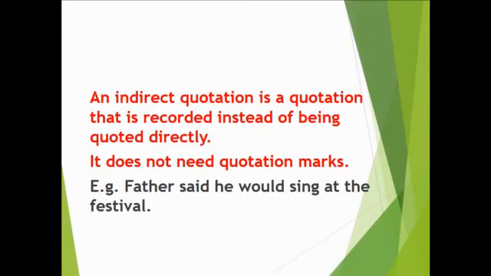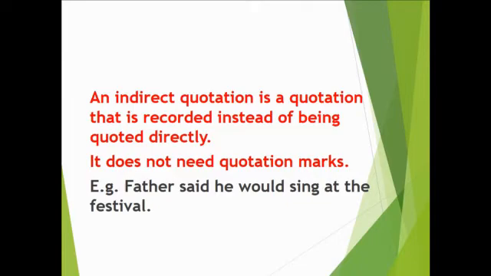We have direct quotation and indirect quotation. We explained that a direct quotation shows exact words spoken by a speaker. But an indirect quotation is a quotation that is reported instead of being quoted directly. It does not need quotation marks.